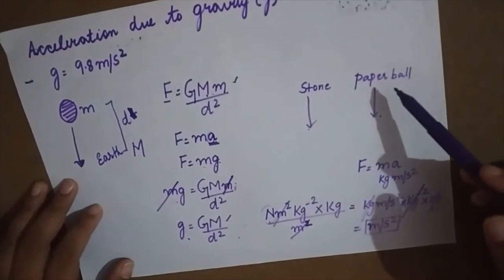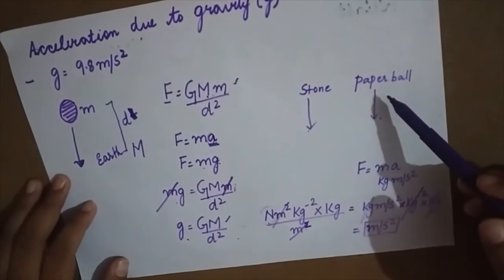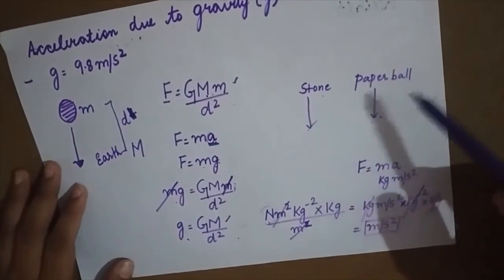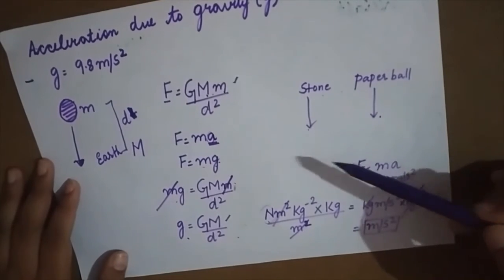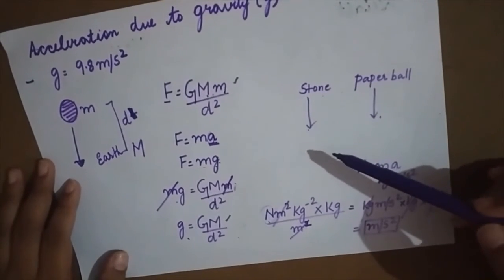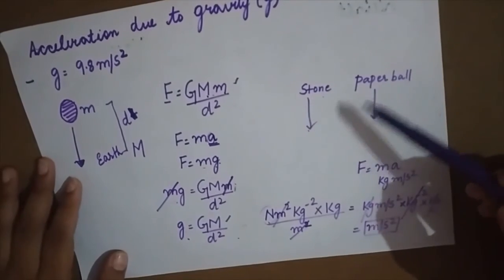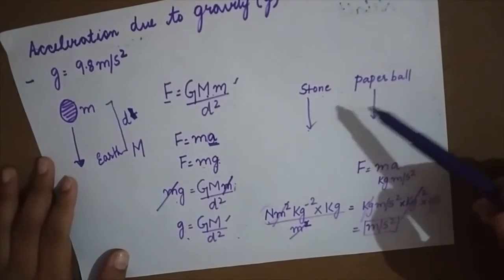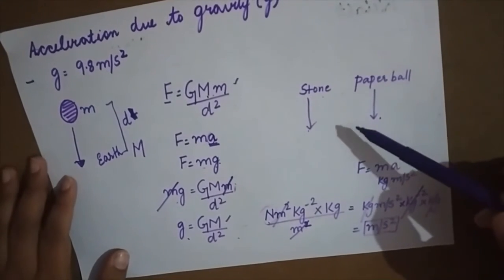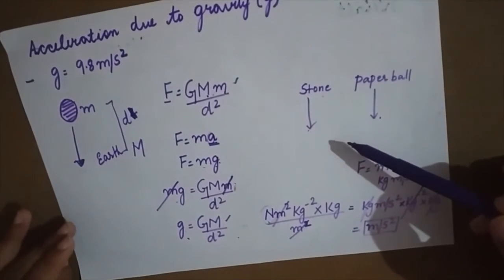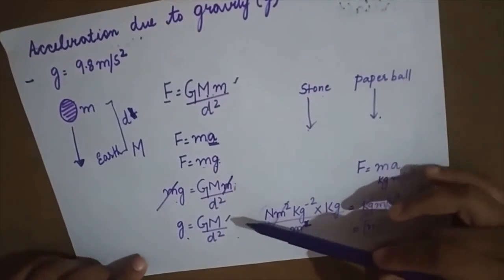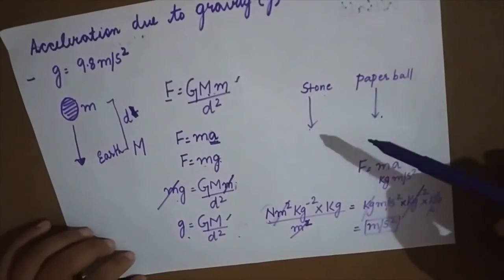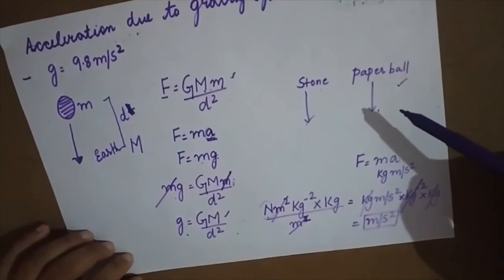Now, what do I mean by this? Let's try to understand with the help of an example. Suppose I throw a stone and a paper ball from a height. Which one will take less time to reach? It is definitely the stone. But suppose, students, I remove all the air which is offering resistance, and then drop the stone and the paper ball at the same time. They will reach the ground at the same time. Why? Because acceleration due to gravity is not dependent upon the mass of the object. Hopefully this example is clear to you.